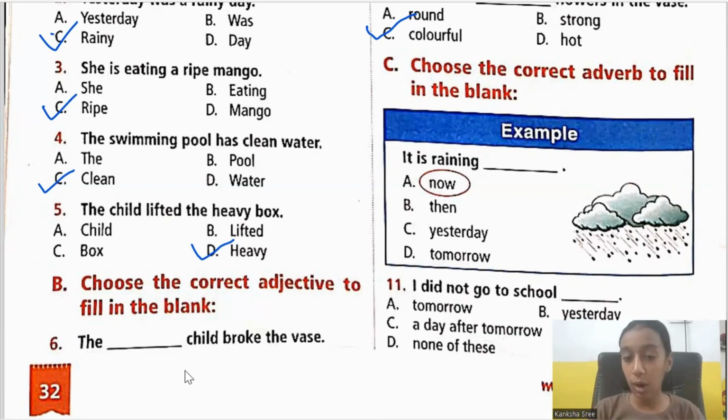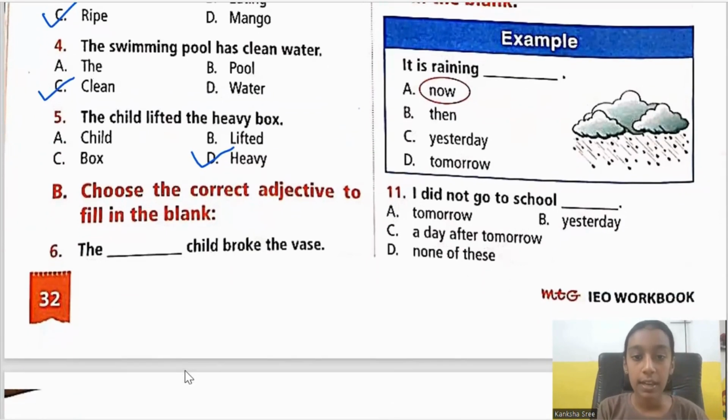Okay, when you want to tell about something in the past that was continuous, past continuous, you need to say it was raining yesterday. But you can't say it is raining yesterday. So it is raining now. That is option A.